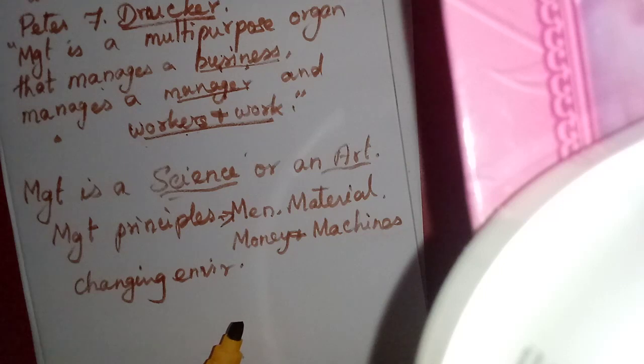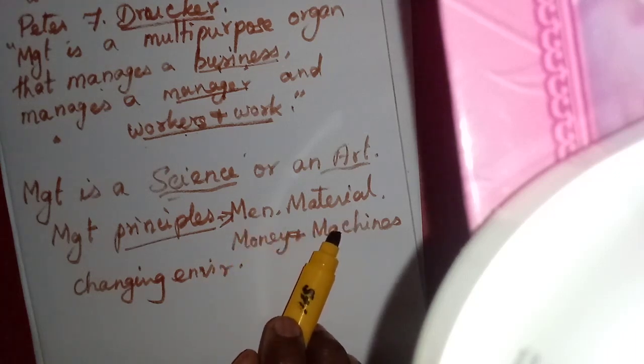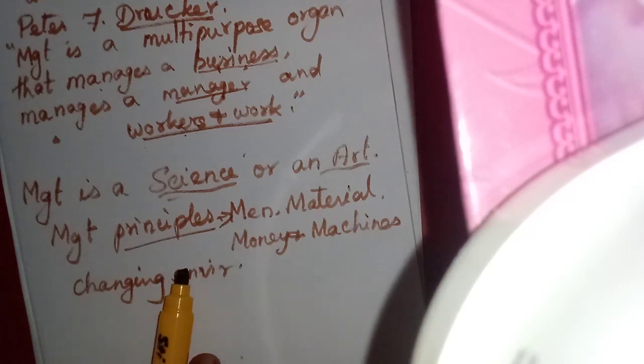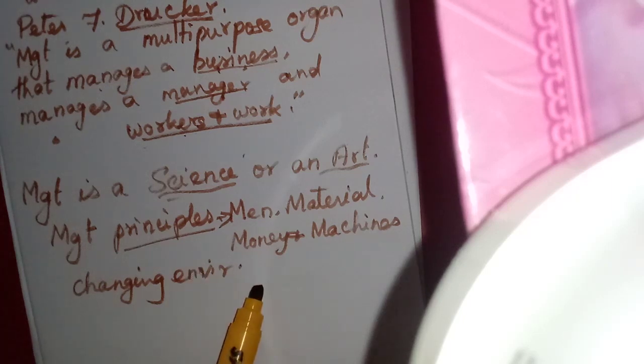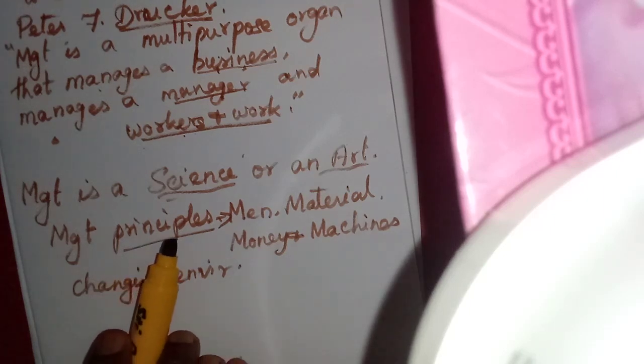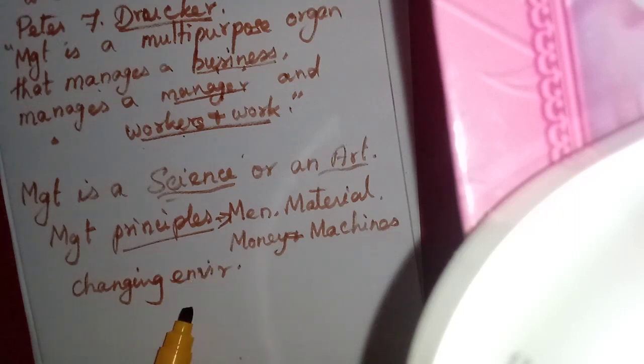Because management is also working with some principles, that means men, material, money and machines. With these, when we work, we cannot correctly prove or exactly disprove, because the environment is always changing. Even the policies, the environmental calculation, everything may go wrong because of the changing environment.